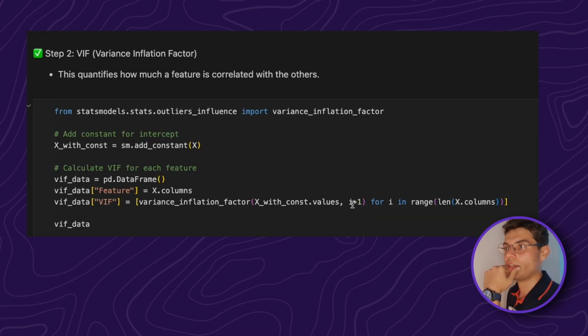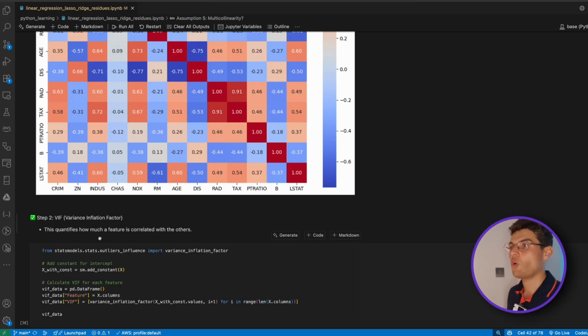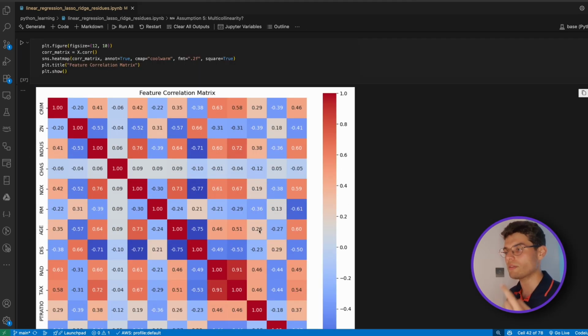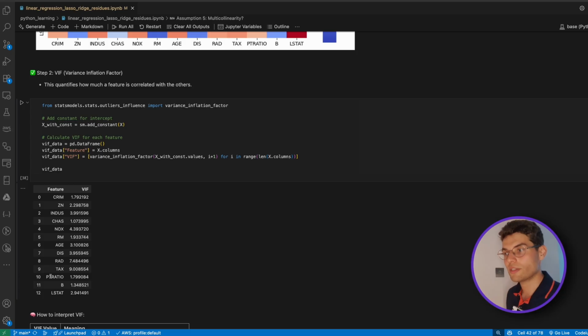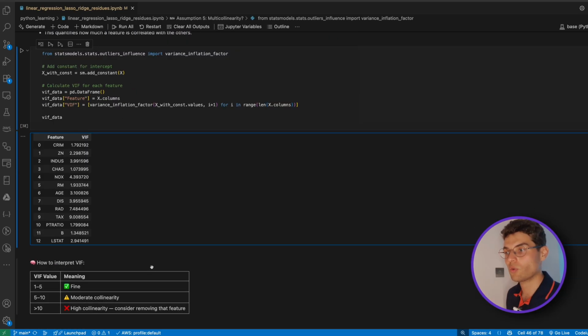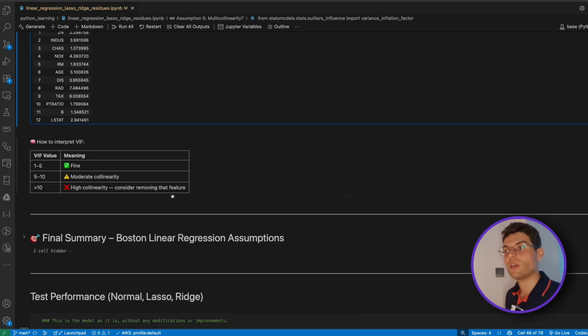So the VIF is the variance inflation factor, and this quantifies how much a feature is correlated with the others. We can either look at the VIF, or you can look at the correlation matrix. You can visually see the results with the correlation matrix, or with the VIF, you can see directly what the VIF score is.